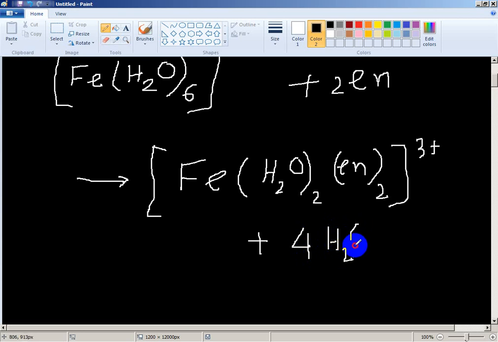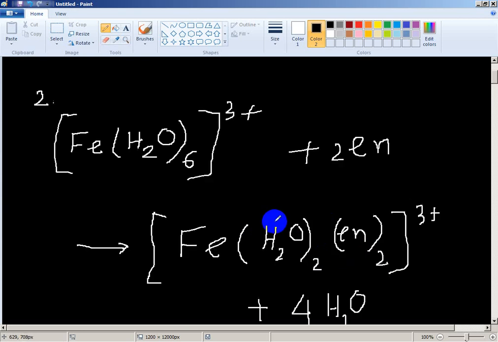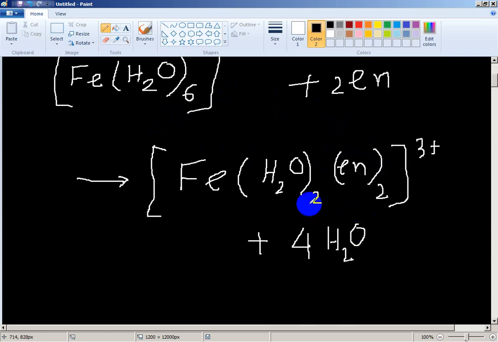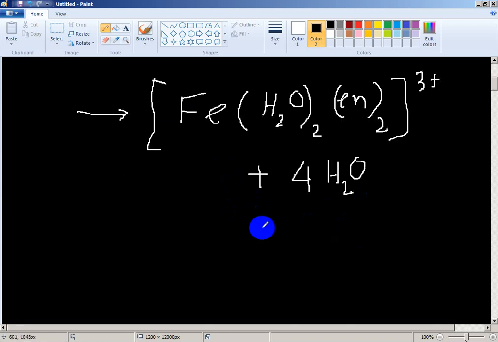Okay, so question 2 has been done. In the question, 4 ligands must be replaced by 1,2-diaminoethane. One 1,2-diaminoethane can replace 2 water ligands, so to replace 4 water ligands we need 2 1,2-diaminoethane. So these take this position, and the 4 water are replaced and come out here. So this is the reaction.